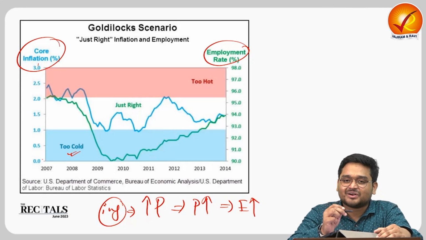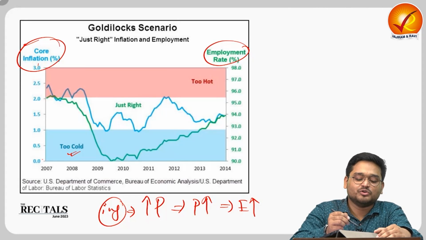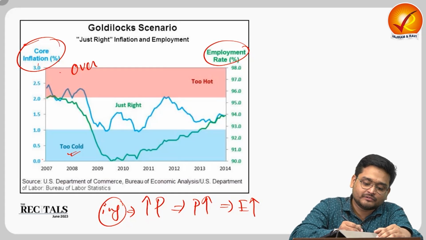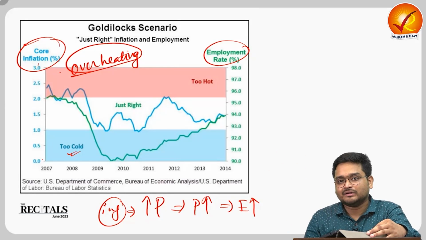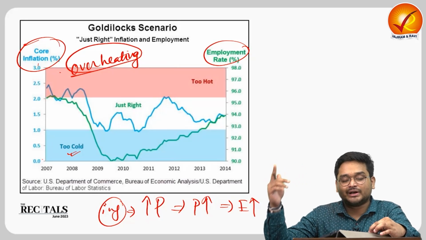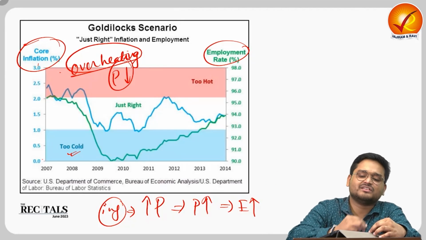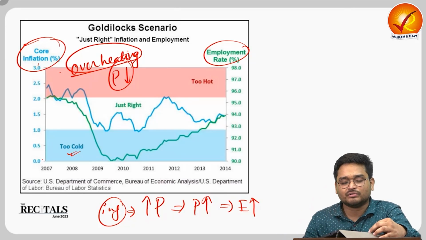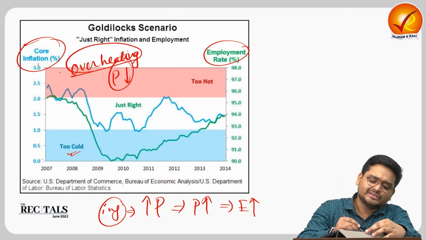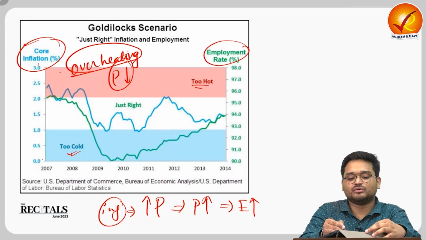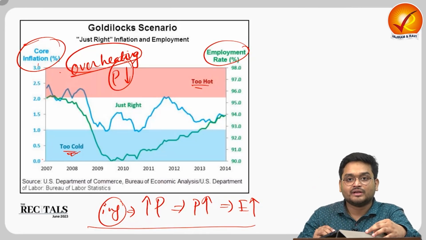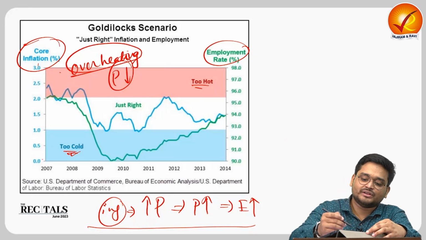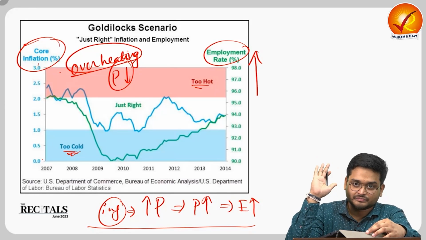But the thing is that for an economy also, too much inflation is called overheating, because too much inflation means too much demand in the market, too much money supply in the market. That means overheating, and it also leads to a decrease in the purchasing power of the people, a reduction in the value of money, right? That is why too hot is not good, and too cold is not good. A deflationary condition is not good, because low inflation means high unemployment, correct? And on the other side, high employment is always good, correct?